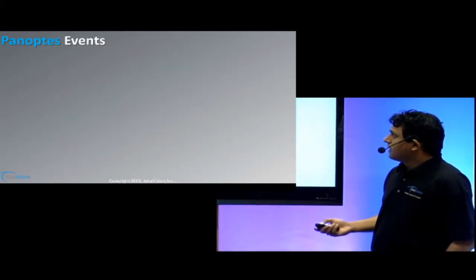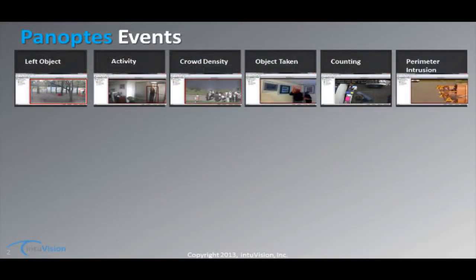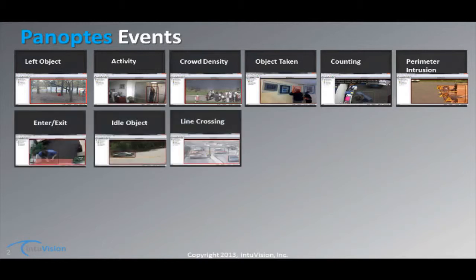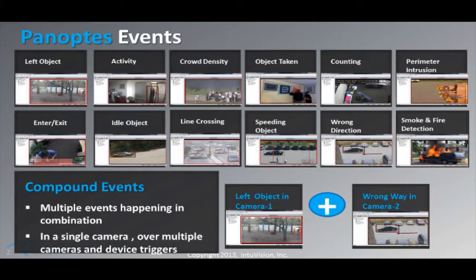So, starting off with the events that Panoptis supports, these are some of the standard kinds: left object, activity, crowd density, object taken, counting, and intrusion. Then you have enter-exit, idle object, line crossing, speeding object, wrong direction, and smoke and fire detection also. Counting over here can be applied to any event. So if you want to count enter-exit, you can count that. If you want to count line crossing, you can count that.